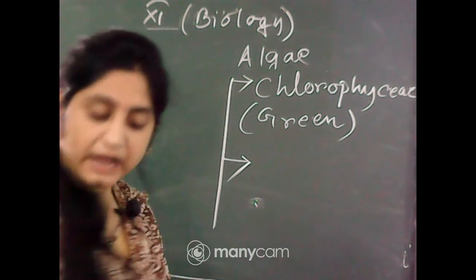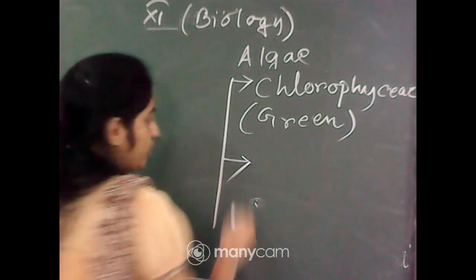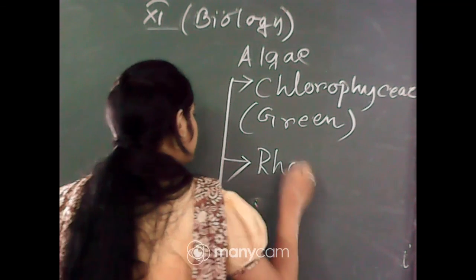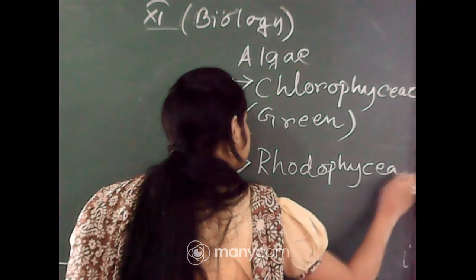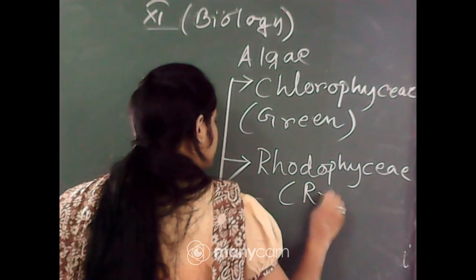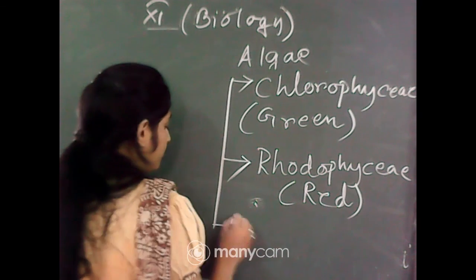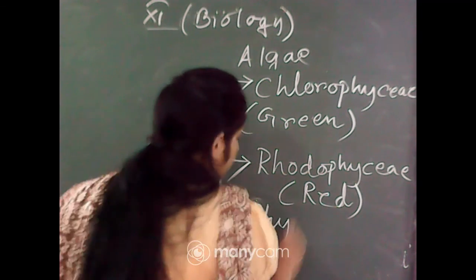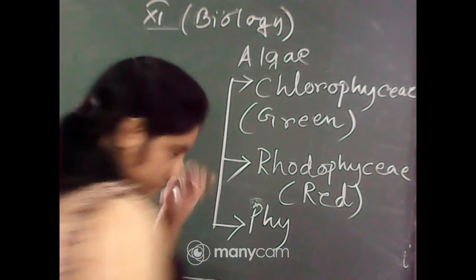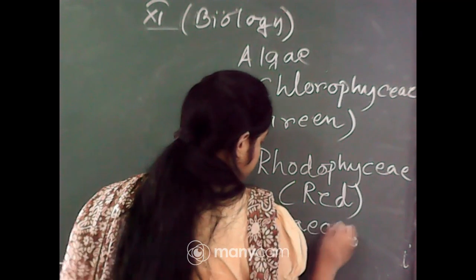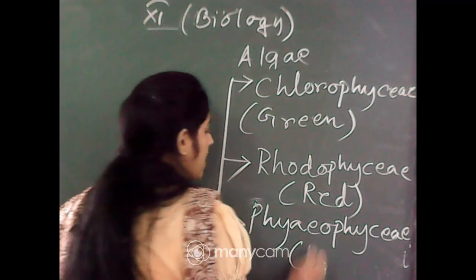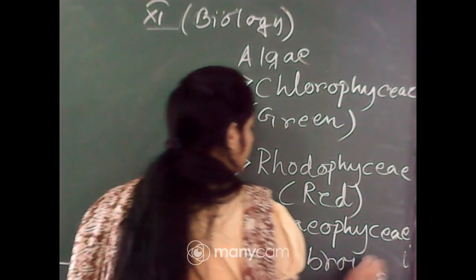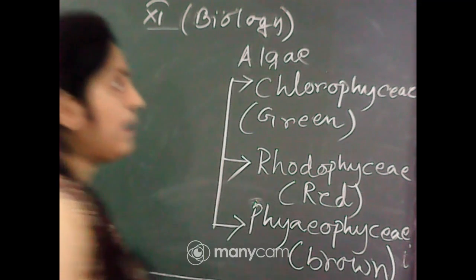Next, Rhodophyceae is red in color, and Phaeophyceae is brown in color, the brown algae. So three types of algae are there.